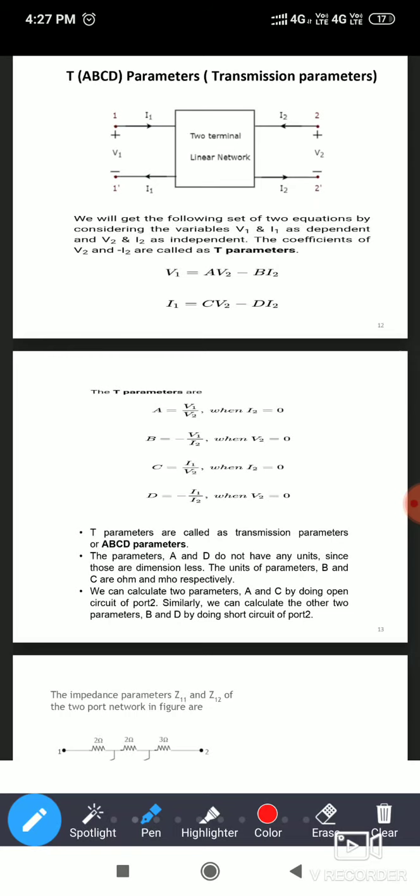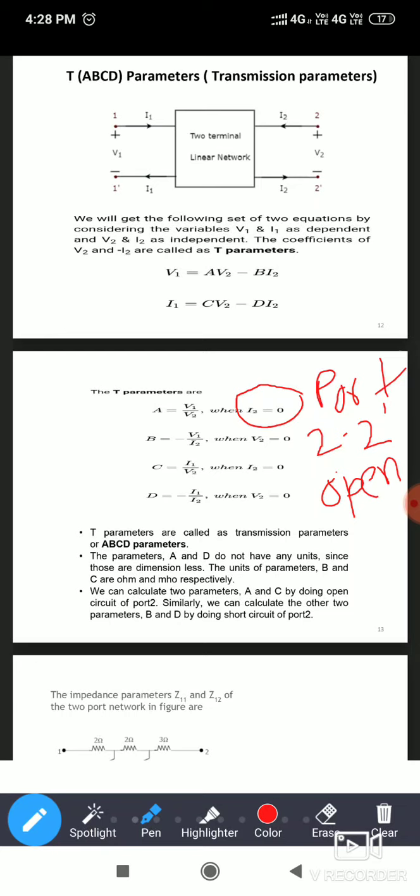Then how to find? Put I2 equal to 0. I2 means what? Port 2 dash open. Whatever we are doing, that is related to port 2 only. So port 2 dash, we have to make it open. So when you are making it open, you will get the value of A and the value of C. Okay, now the value of A is the voltage gain, unitless.